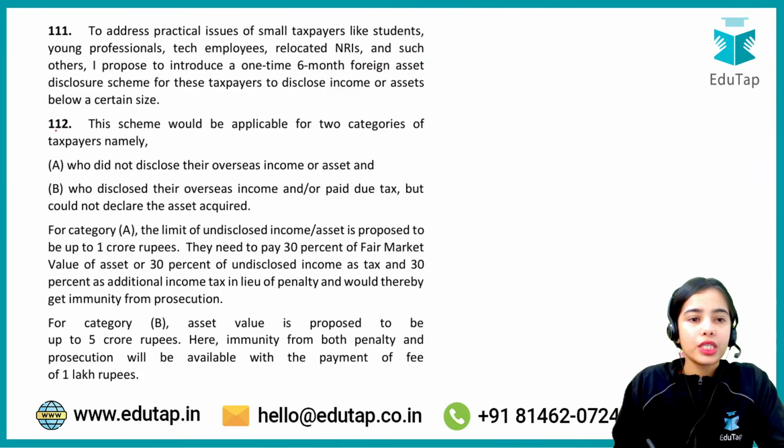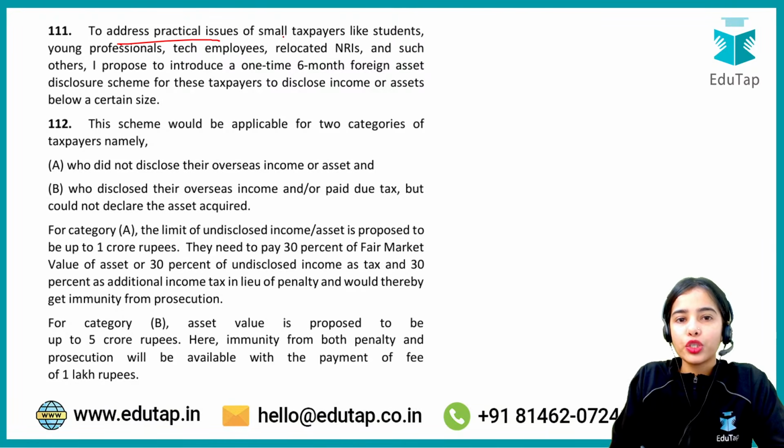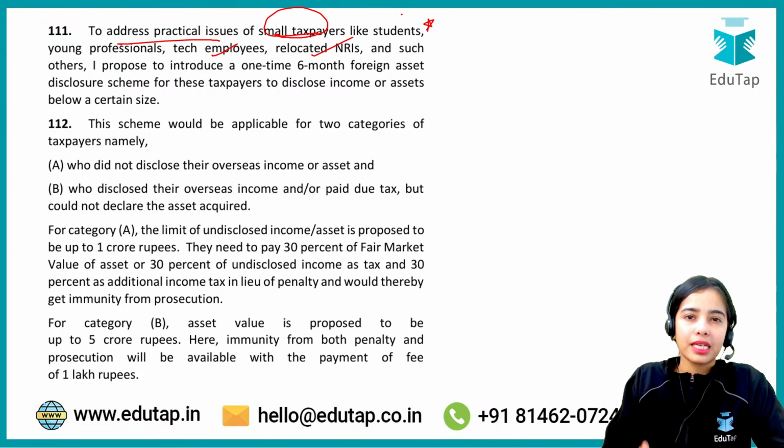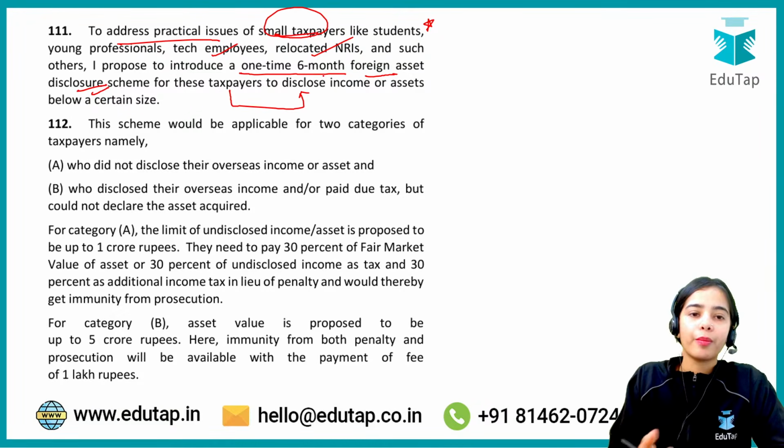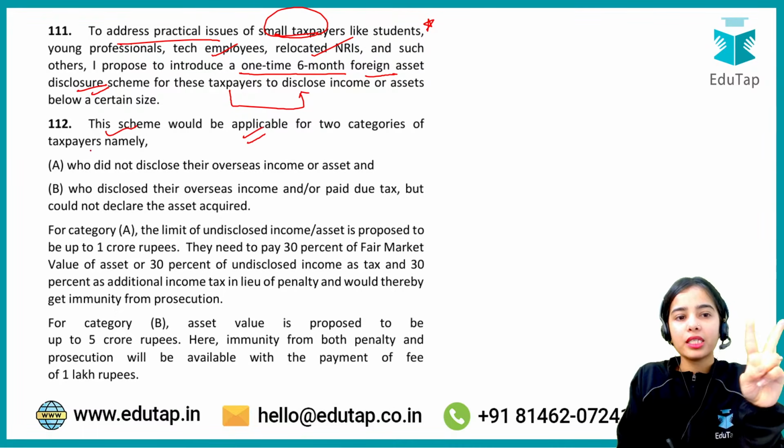Okay. So this is the idea, to address the practical issues of small taxpayers like students, young professionals, tech employees, relocated non-resident Indians that were not aware about the rules and regulations much. So for them, a one-time 6-month foreign asset disclosure scheme has been launched so that these taxpayers can disclose their income or assets below a certain size. So this scheme would be applicable for two categories.